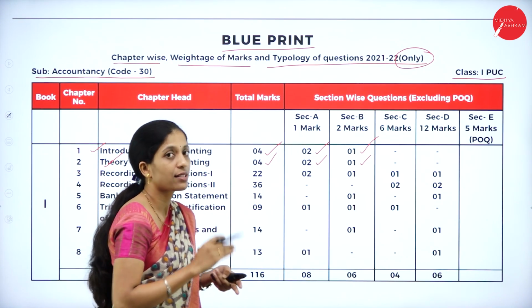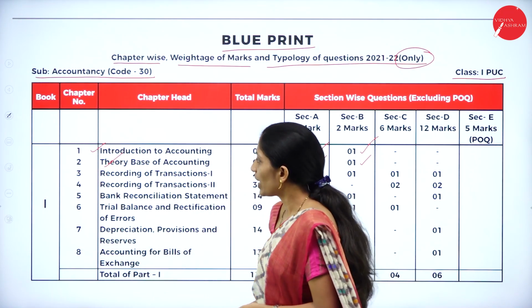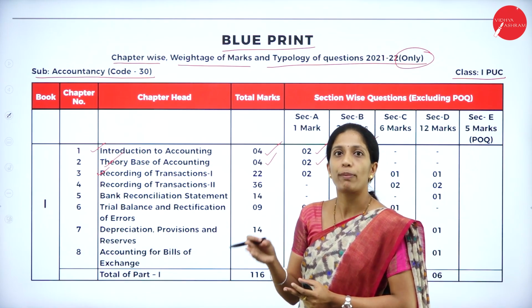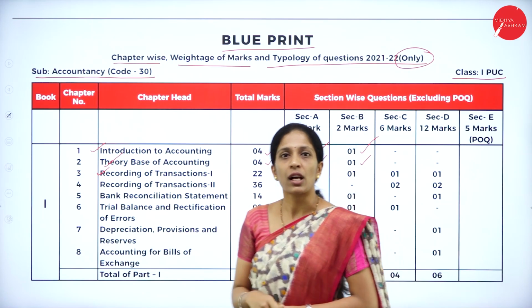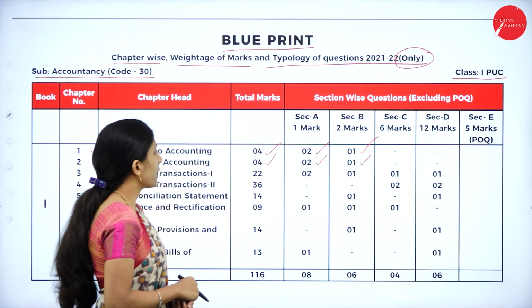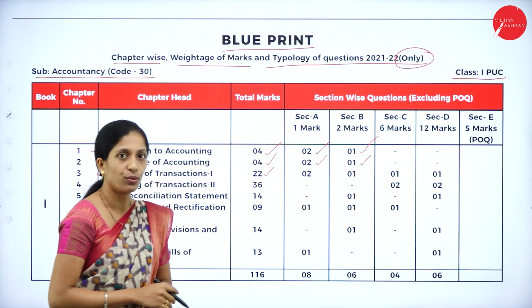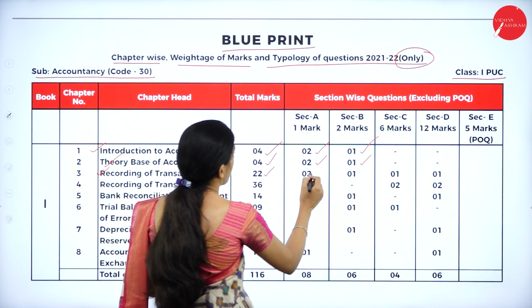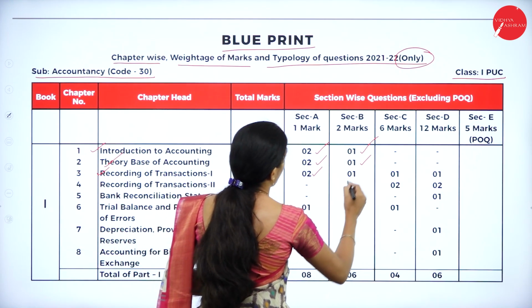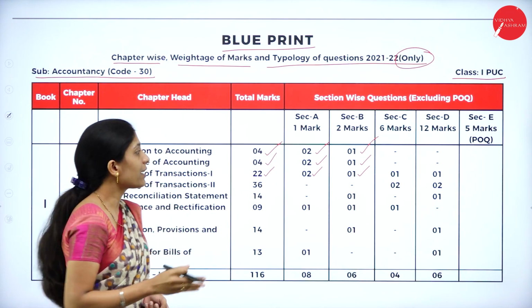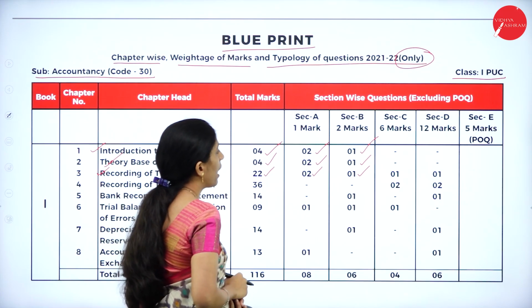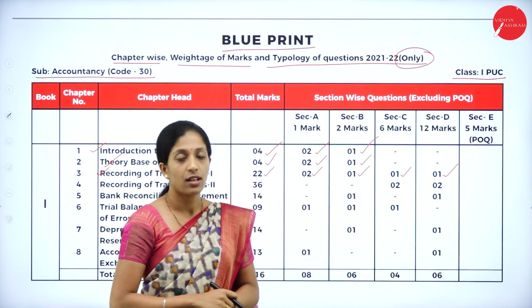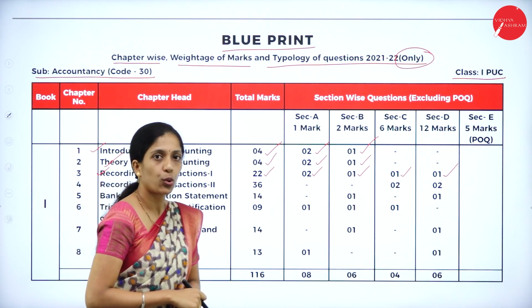Now coming to the third chapter, a very important chapter, Recording of Transactions 1. Here the practical problems start. The total weightage of this chapter is 22 marks, where you will get 2 questions of 1 mark, 1 question of 2 marks, 1 question of 6 marks, and 1 question of 12 marks. So the total weightage of this chapter is 22.